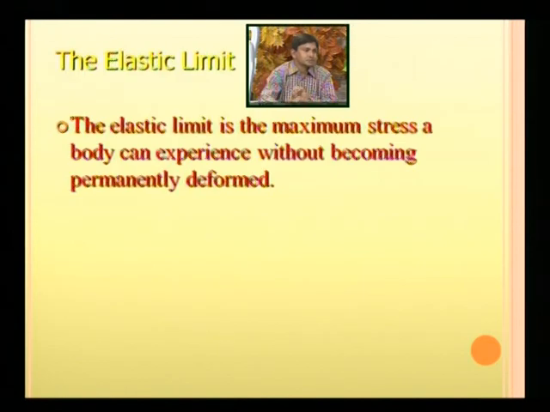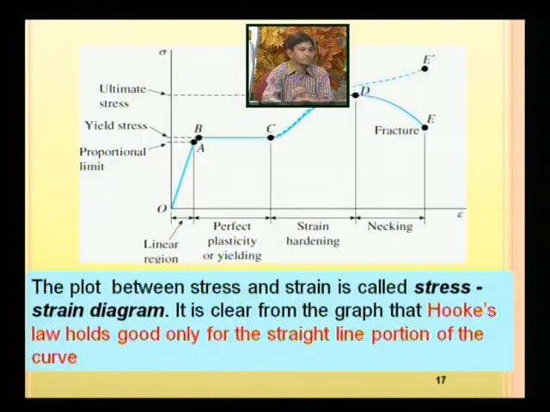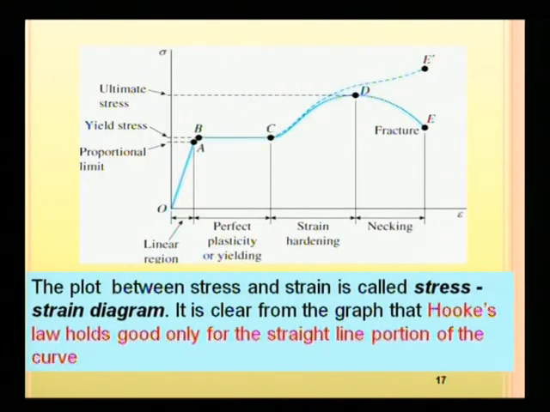The elastic limit is the maximum stress a body can experience without permanent deformation. There is a limit of stress up to which stress and strain are proportional. This limit is known as the elastic limit. Now in this diagram, see, this is known as the stress strain diagram.